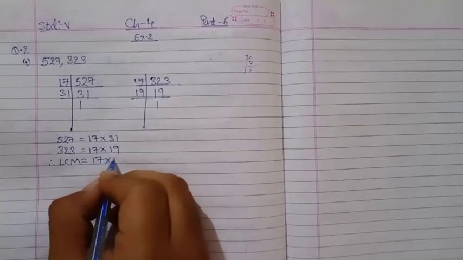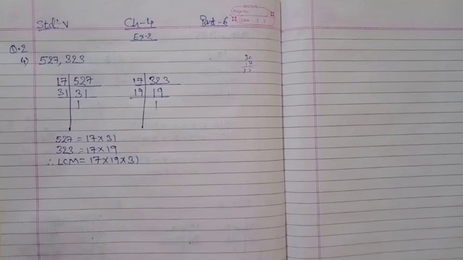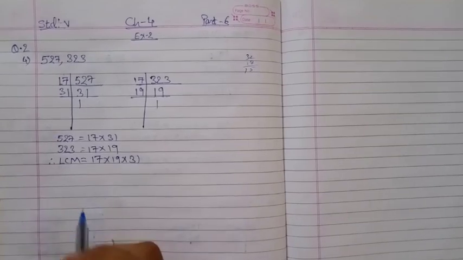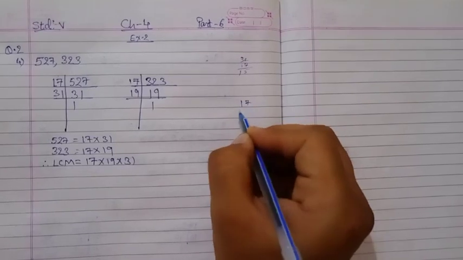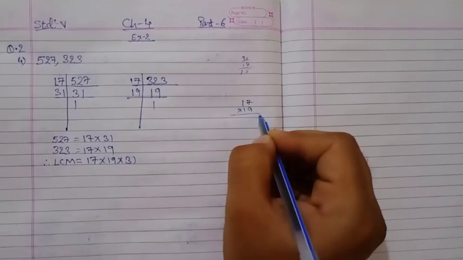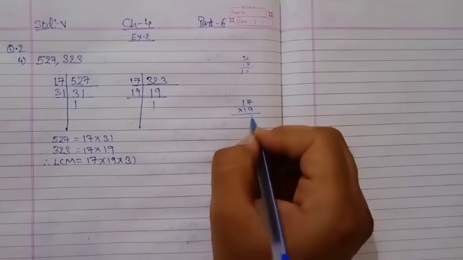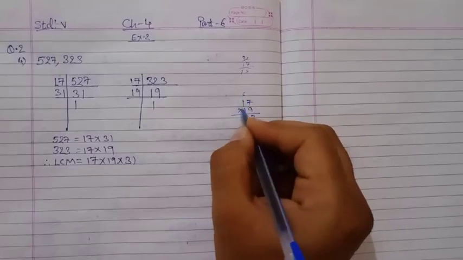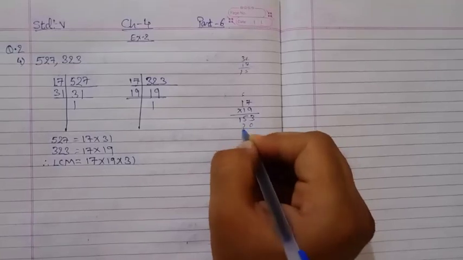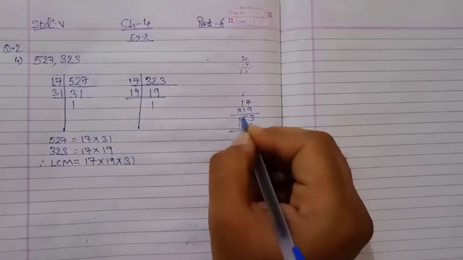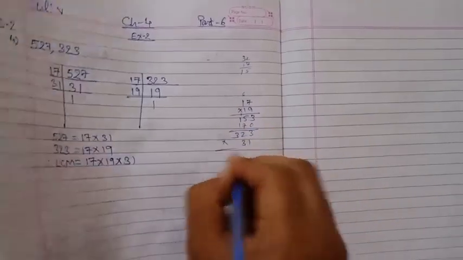17 is common, then 19 and 31. So now we have to multiply all of them. So 17 into 19: 9 7s are 63, 6, 9 plus 6 is 15, 0, 7, 1, so 3 and 3. Now what is remaining? 31 is remaining.